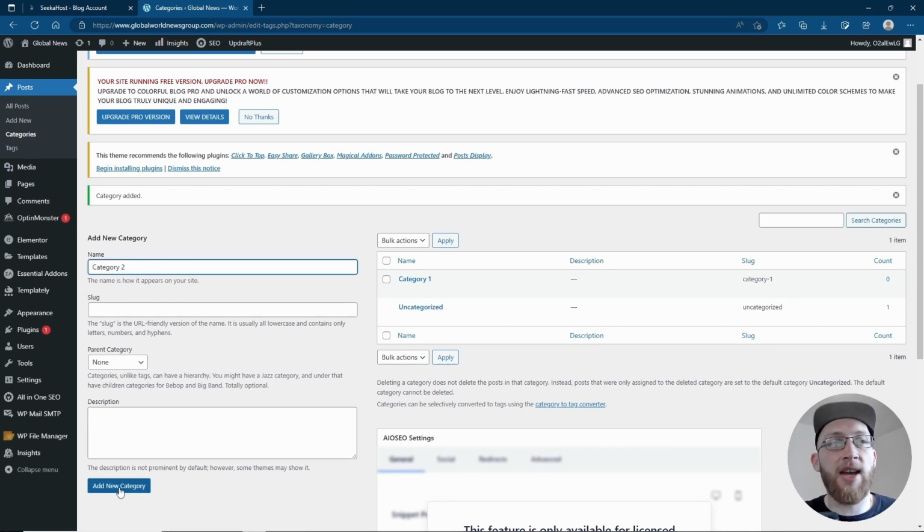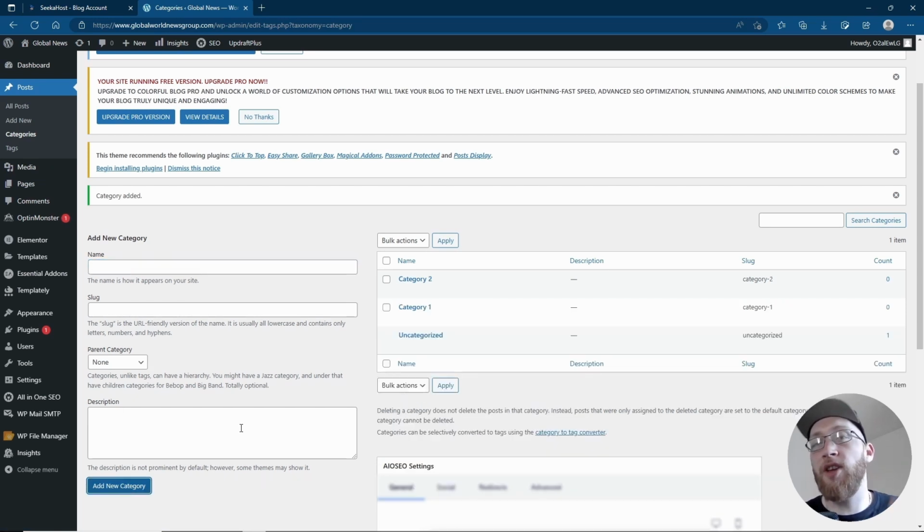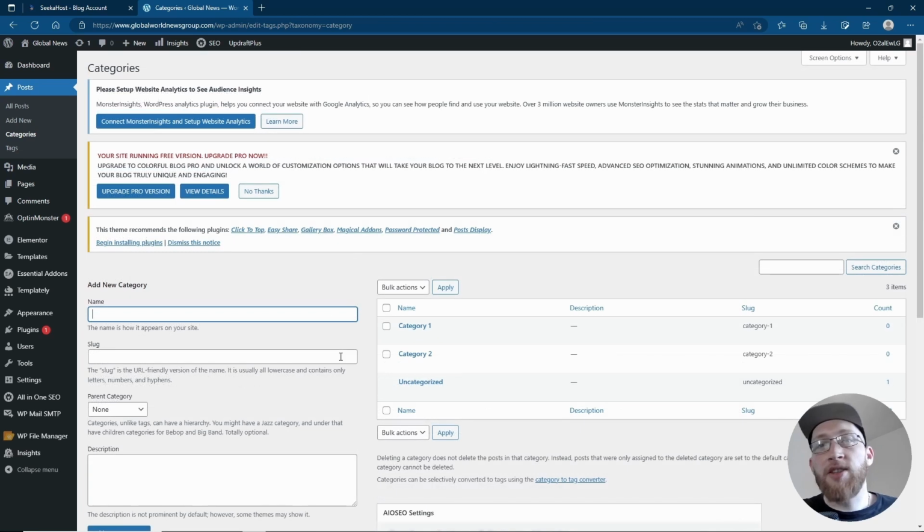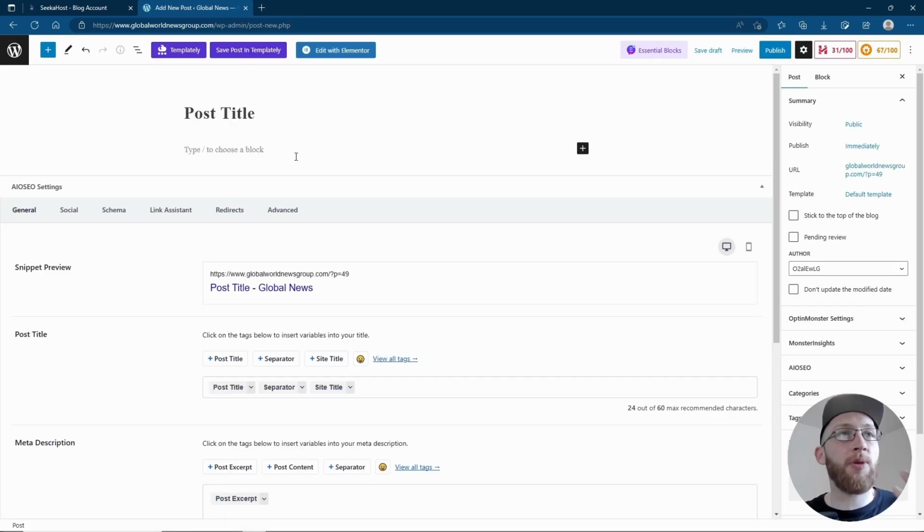I'm going to do the same, just add category 2. Of course, yours will be more specific to your niche and what you're blogging about. With your categories created, let's just go and add a new post now. Now without going too much into this, because we don't have time to sit and write an entire blog post, we do have many videos and guides on showing you how to create an engaging post.